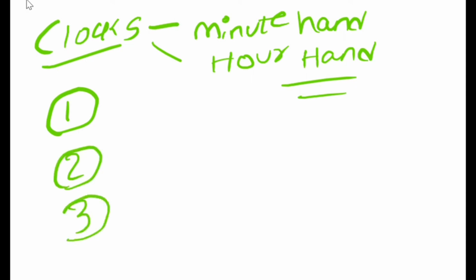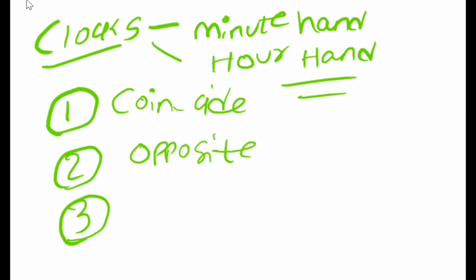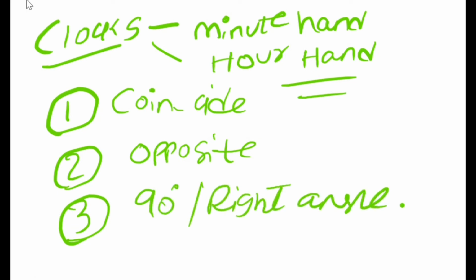If you remember these three cases, it is more than enough to answer anything. The first condition is the coincide condition. The next one is opposite. The next one is forming 90 degrees, which means a right angle. These are the three cases we usually have.